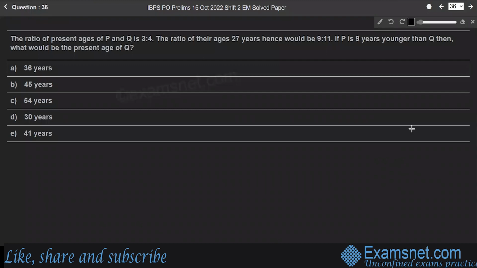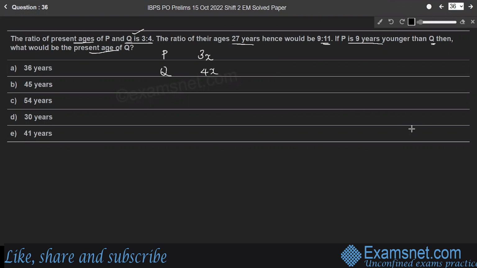Question 36. The ratio of present ages of P and Q is 3:4. The ratio of their ages 27 years hence would be 9:11. If P is 9 years younger than Q, then what would be the present age of Q? It is given that their present age ratio is 3:4. That means if 3x is the present age of P, then 4x will be the present age of Q.